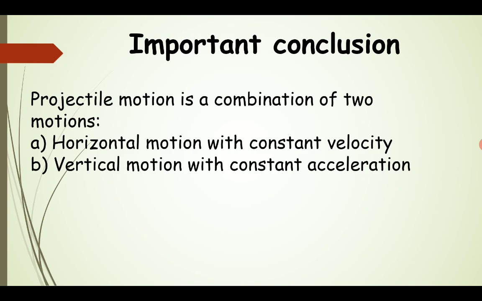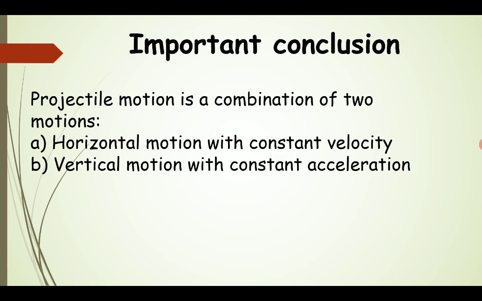So the velocity is not constant in vertical motion. Initially the vertical velocity is increasing, reaching the maximum, and when falling down it reaches the minimum, but the acceleration is constant. That is our acceleration due to gravity acting on the projectile.